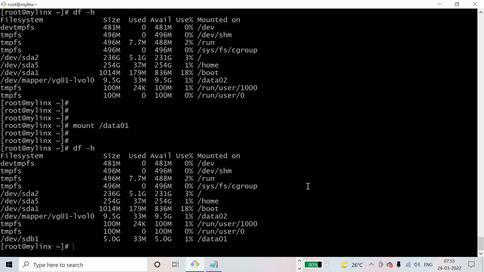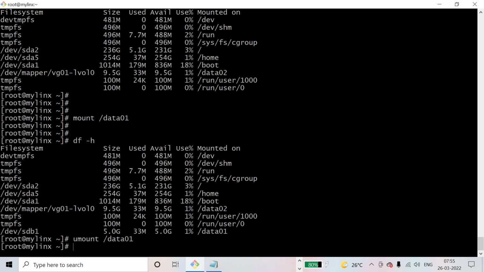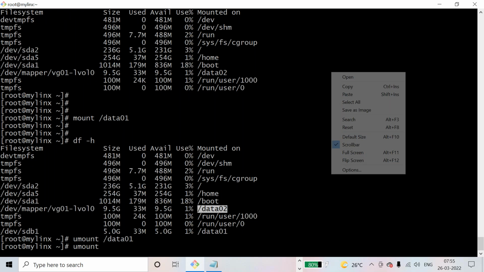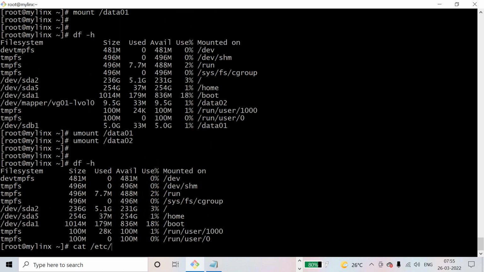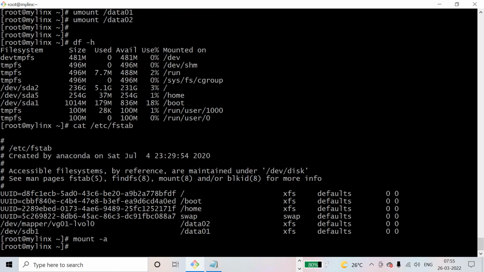Okay, see one more example. You mount data01, you mount data02. Okay, now I unmounted, both entries are present in fstab. Now let me do one thing, mount -a.